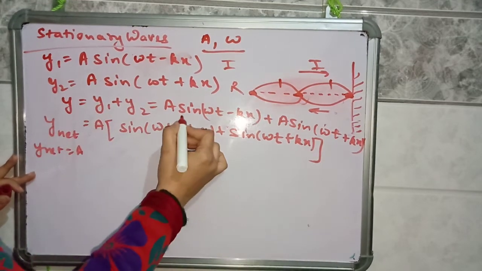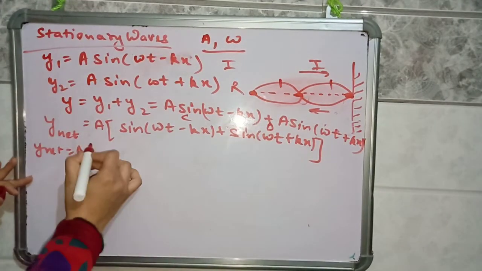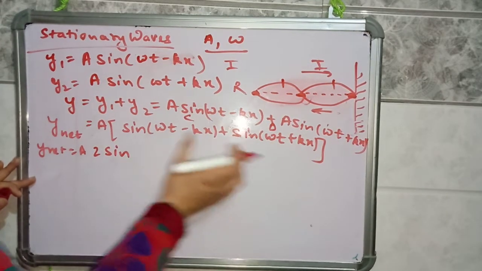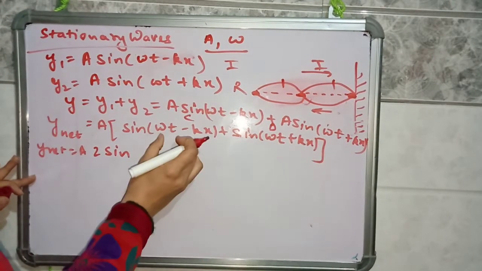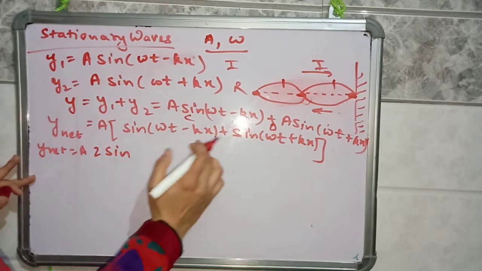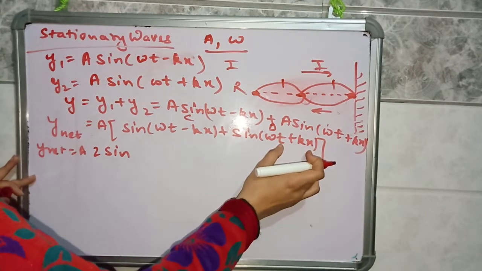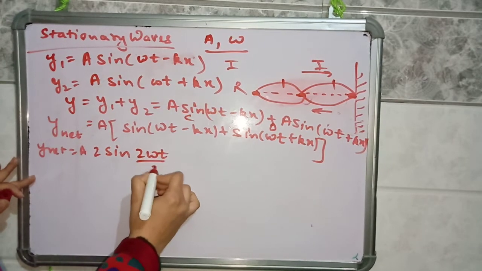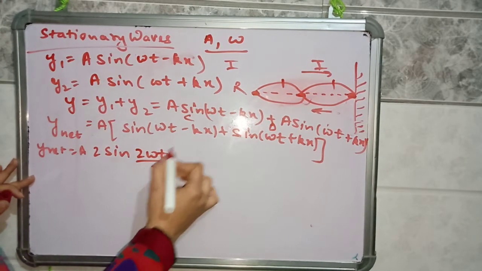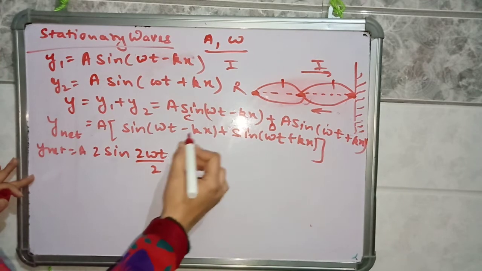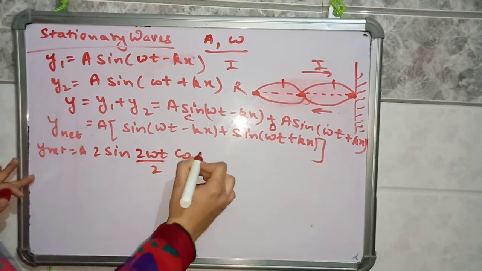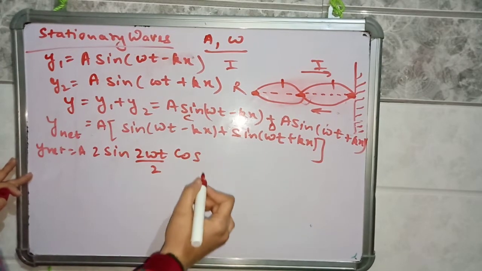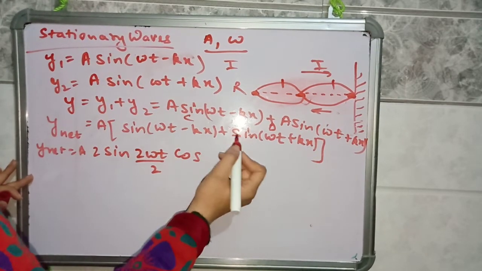Suppose this is C and this is D. So 2 sin((C+D)/2): add these two phase angles. By adding, we get omega t minus kx plus omega t plus kx, so we obtain 2 omega t by 2. Then cos((C-D)/2): subtract one from the other.